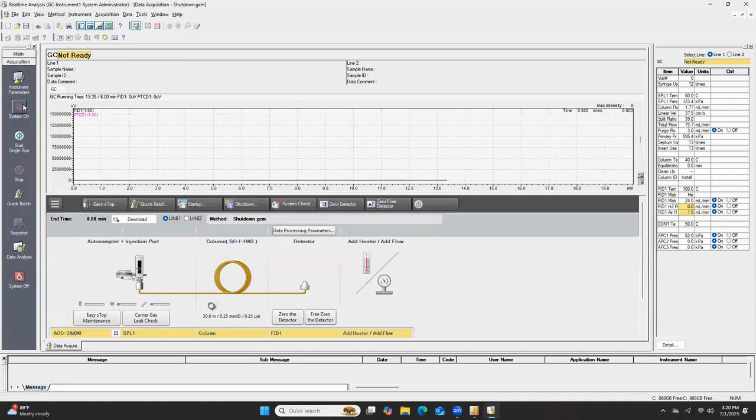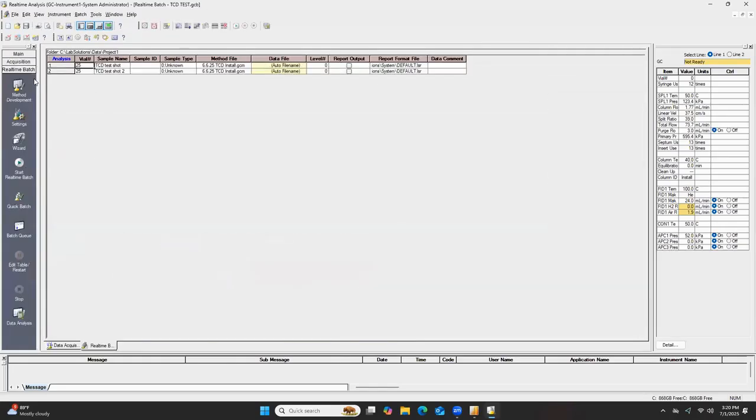the left-hand side, because now we're under acquisition. And then there's all of these buttons here. We'll go over those in a second, because I want to go for the next icon, which is real-time batch. So if I click this, this is our batch table now. This is what we create when we want to run our standards and our samples.